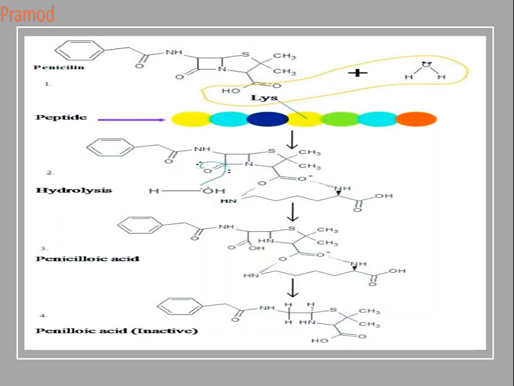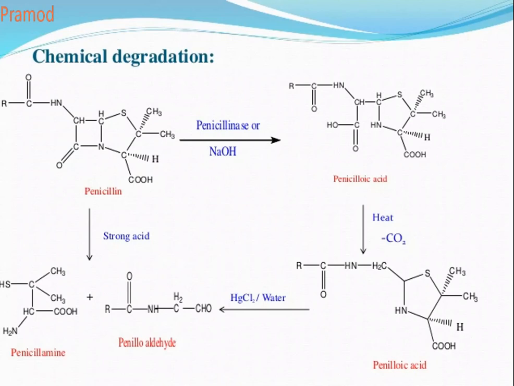What happens? This particular carbon, where the breakage occurs and the carboxylate forms, undergoes decarboxylation, and you get RC double bond O, NH, CH2, CH, S, NH, COOH. There is a decarboxylation over here.